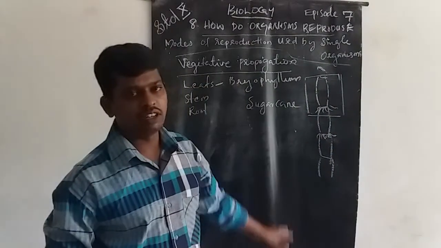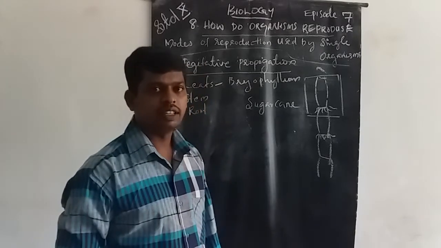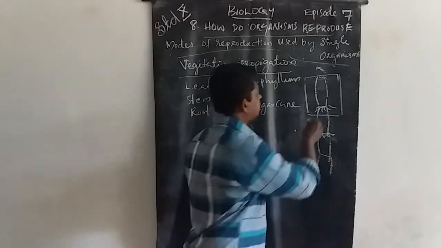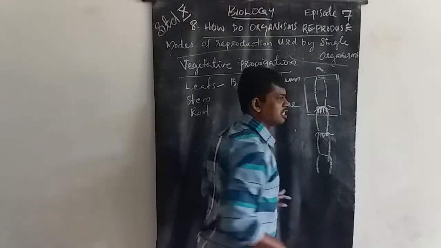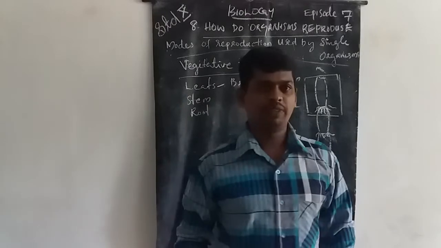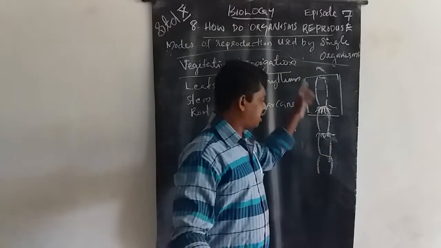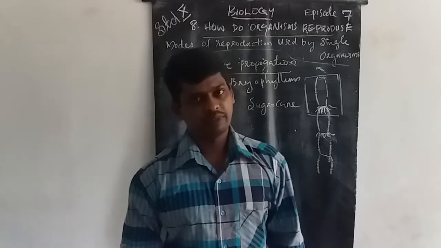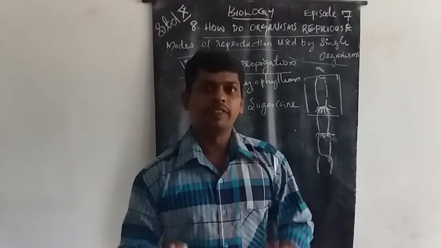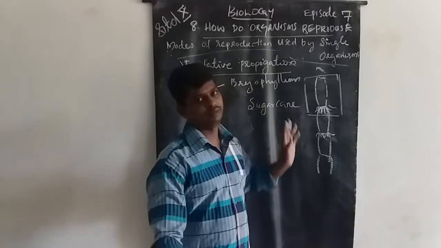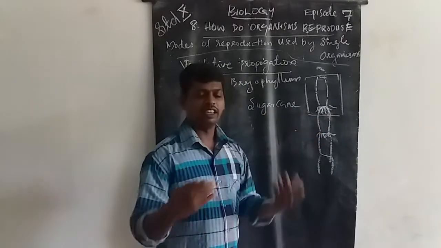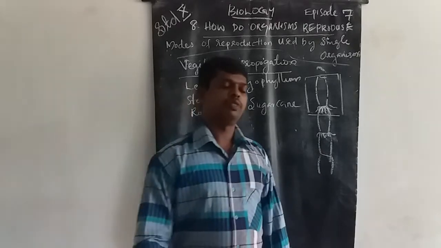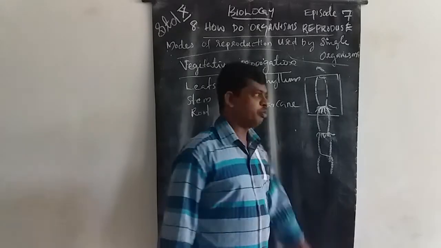From this part, another agricultural technique is used, that is layering. The stem has root-like structures, but actually these are roots. These roots become active in contact with soil and then act as roots. This is another example of vegetative propagation.